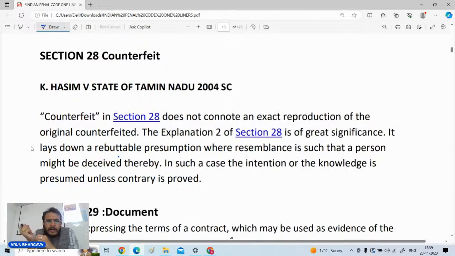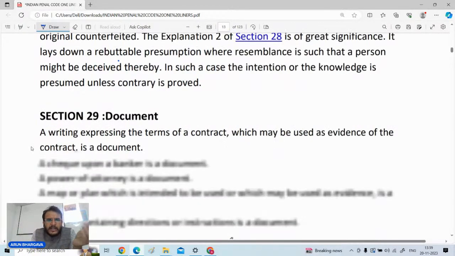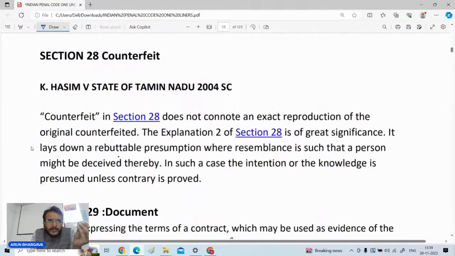Apart from that, the definition of counterfeiting given in section 28 is directly associated with section 230 onwards, which relates to how counterfeiting is an offense and what kind of punishments can be there. But generally it is an offbeat area, and no direct questions usually come from this portion.